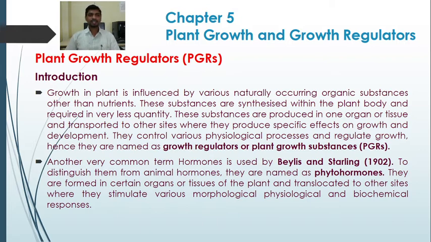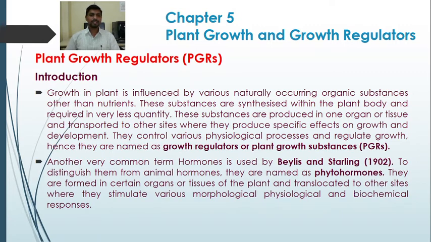So nutrients are also called mineral elements. There are 16 mineral elements that affect the growth and development of the plant, or they are said to be essential for growth and development of the plant. But in addition to this, certain naturally occurring organic substances are synthesized within the plant body.